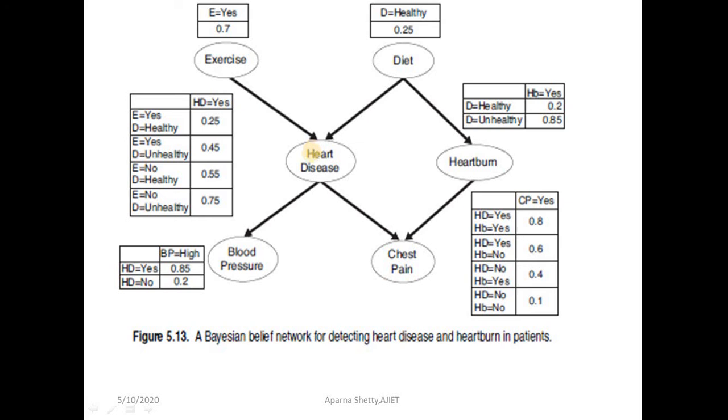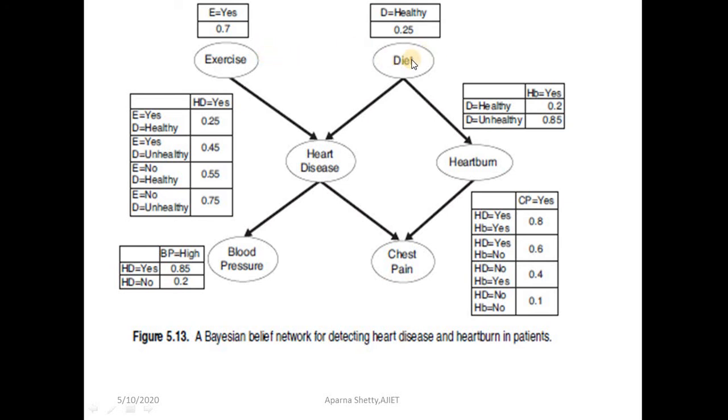We can control heart disease and heartburn with exercise and diet. Based on exercise and diet we can control these heart diseases and heartburns, and the symptoms of heart disease and heartburn are blood pressure and chest pain.